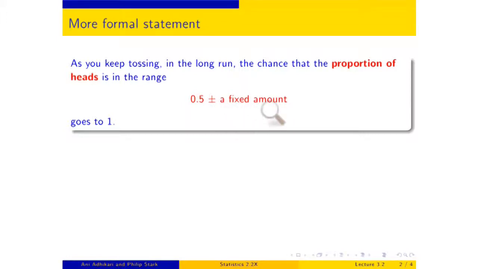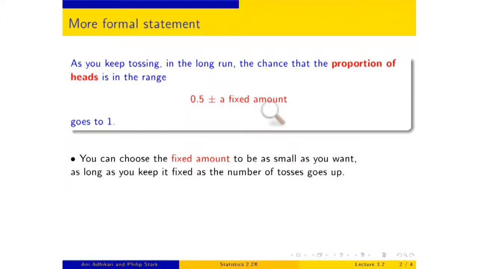We took it to be 5%, but we could take it to be any other number as long as we keep it fixed as the number of tosses go up. So why don't we do another example where I take 1% as my error. That's a tiny error, a very small amount of error I'm allowing. So 50% plus or minus 1%, 0.5 plus or minus 0.01, 0.49 to 0.51, 49% to 51% heads. That's what I'm allowing myself, very, very close to 50.